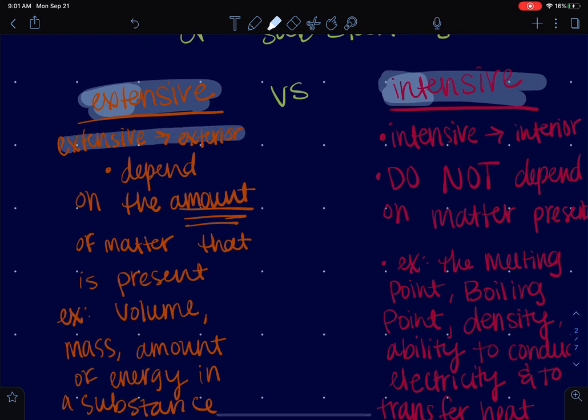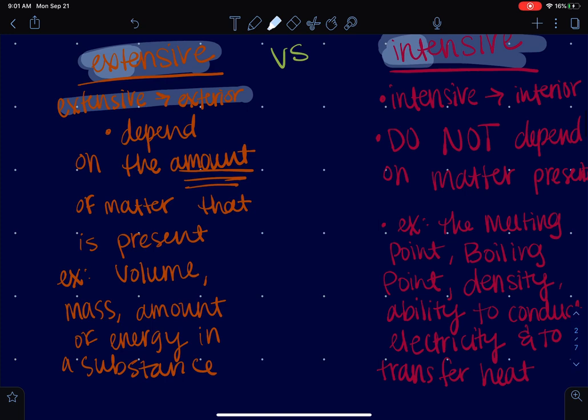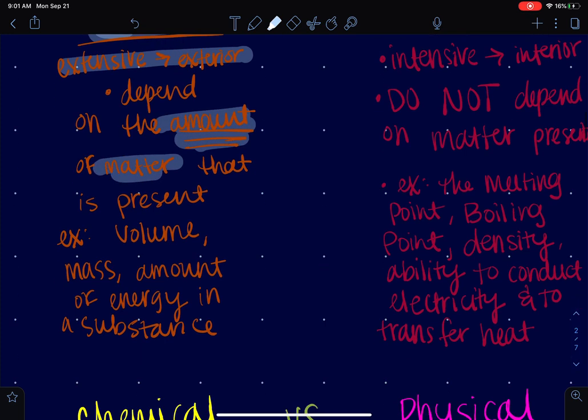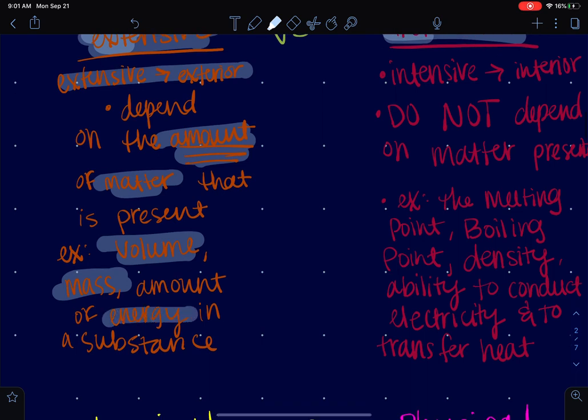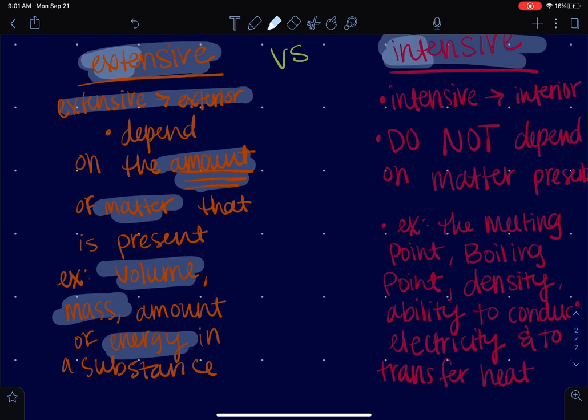Extensive is exterior. This depends on the amount of matter. This is a pretty obvious property. If you're depending on the amount, then you're talking about volume, mass, energy also can be dependent on the amount of matter. So extensive, you have to look at the outside of it and say how much is there.